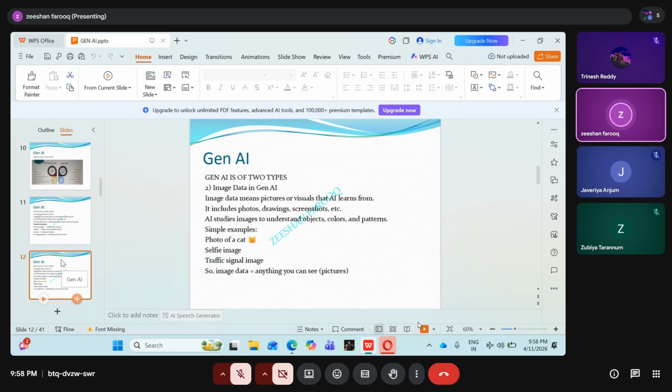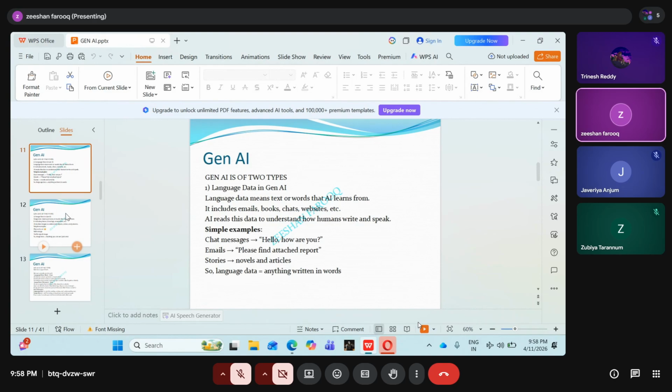Previously, those image data features were not there when we were putting in a small text. With a small text, a complete video is getting created, complete images are getting created, complete songs are getting added. All these features were not there. So we will focus completely on how the language data gets processed in Gen AI.